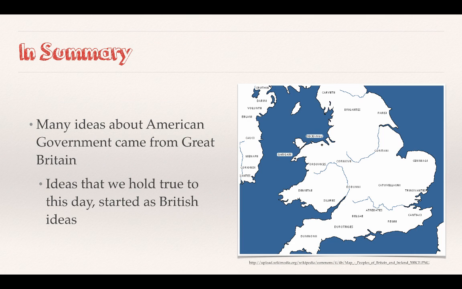So in summary, right, many ideas about American government came from Great Britain. Although we fought a war to free ourselves of the tyrannical king of Great Britain, we took a lot of the government ideas from Great Britain to set up our country. All right, what ideas hold true to this day started as British ideas. You can go and see a debate about gun rights in our country right now. And in 1688, it was okay for the citizens of Britain to have guns. And in 2014 or 2015, it's okay for the citizens of America to have guns. It's written into our Constitution.